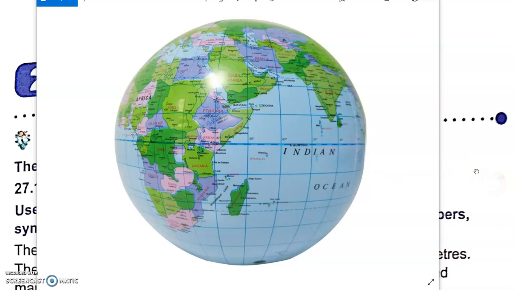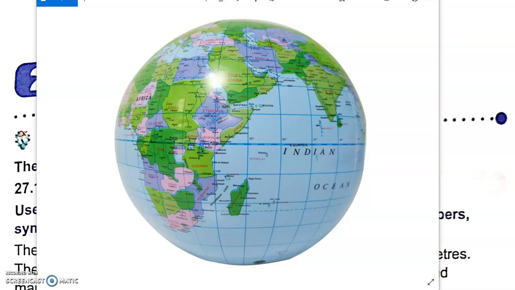So what are these lines? Are these lines real? Now, if you climb on the terrace or the roof of your house and look down, you will see there are no lines on the earth. So what are these? These lines are basically longitudes and latitudes. And this is what we are going to learn and talk about today.